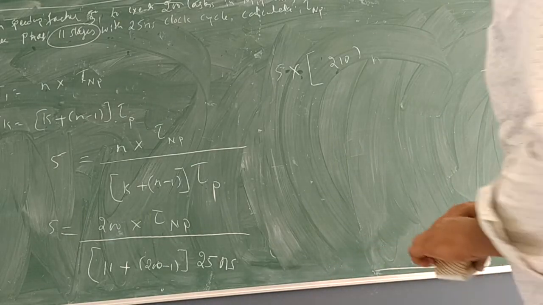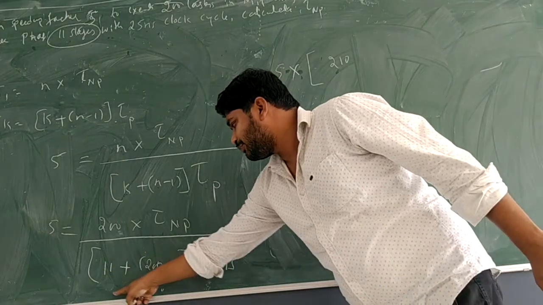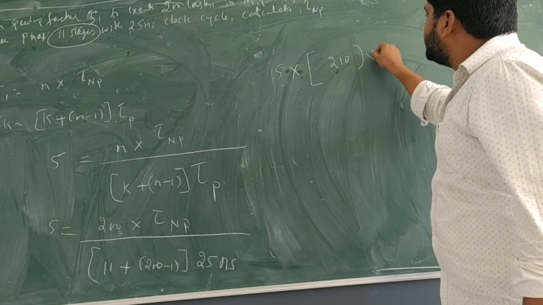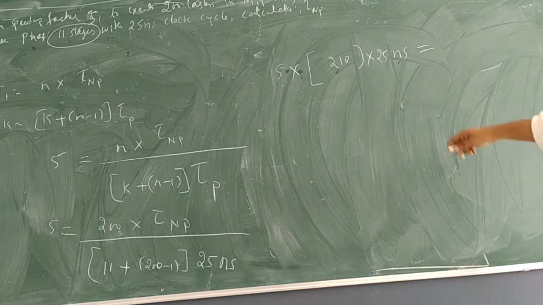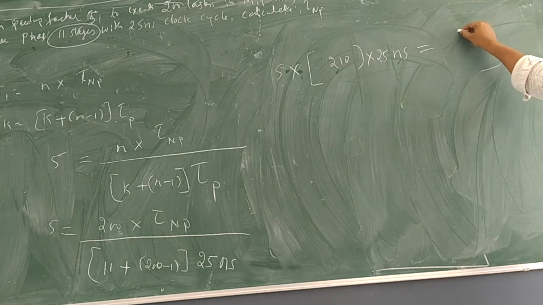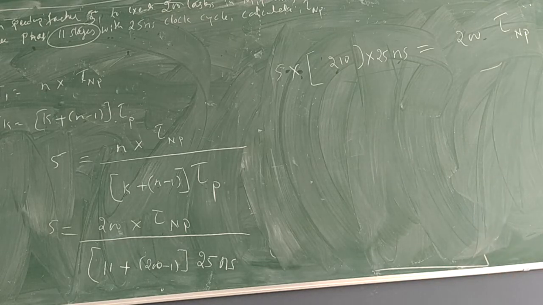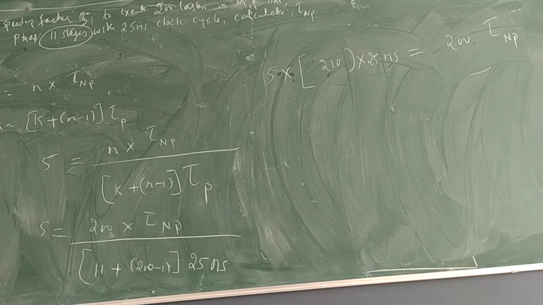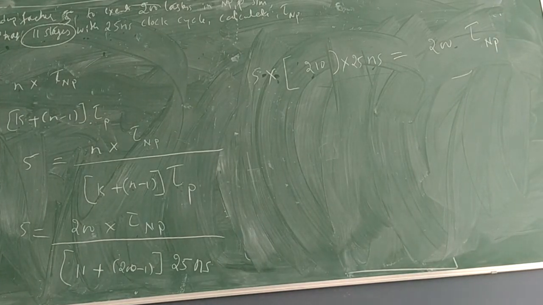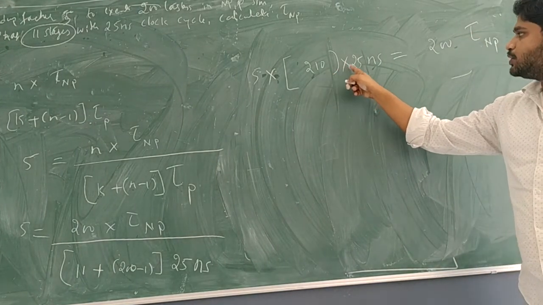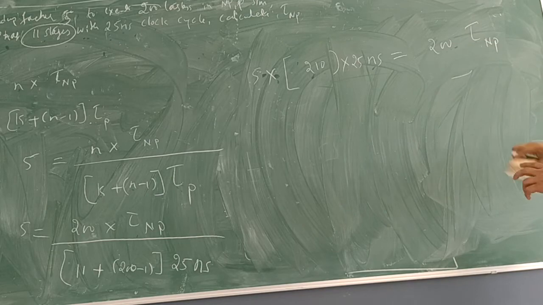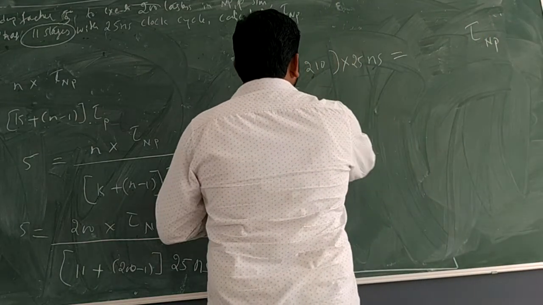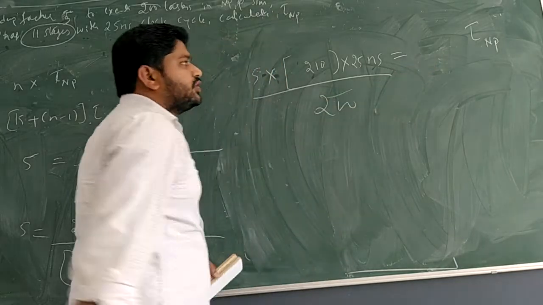Okay, it is 210. So this complete bracket will be 210 into 25 nanoseconds, which is equal to 200 times tau of np. Is it clear? So 5 into 200 times 210 times 25 nanoseconds is equal to 200 times tau of np, which we have to calculate. Very simple now, take this into the denominator. This is going to be your solution.